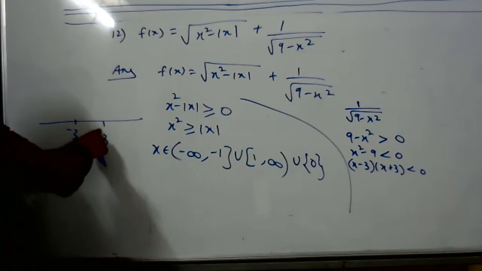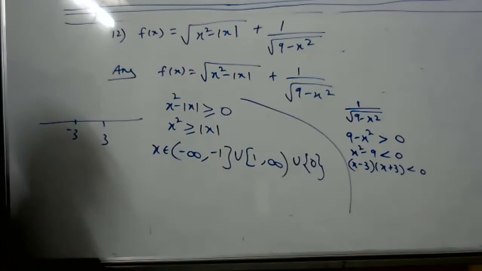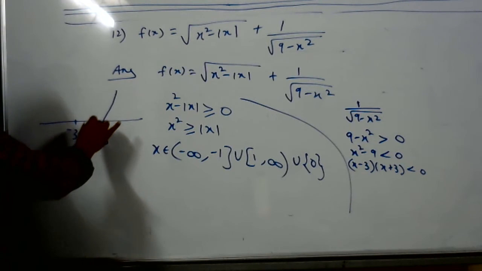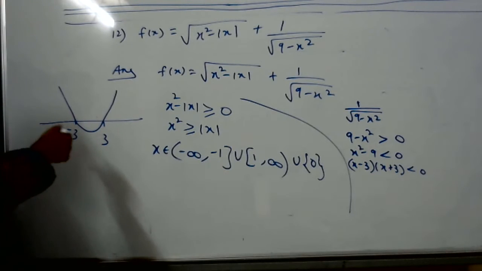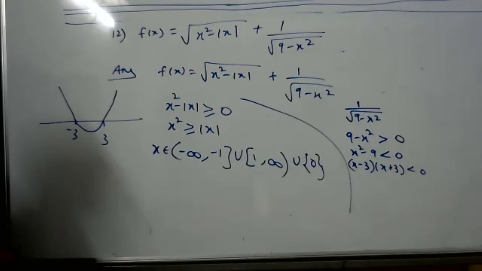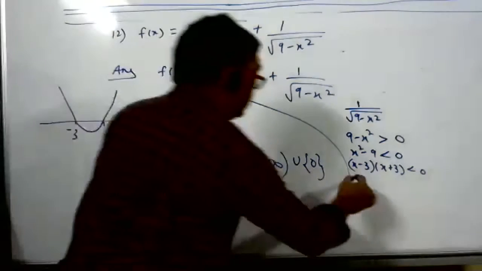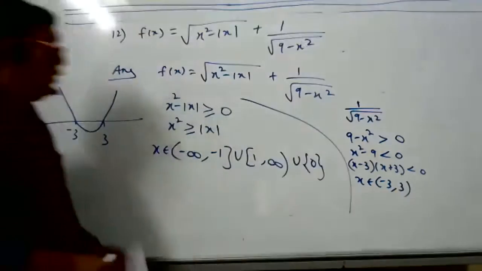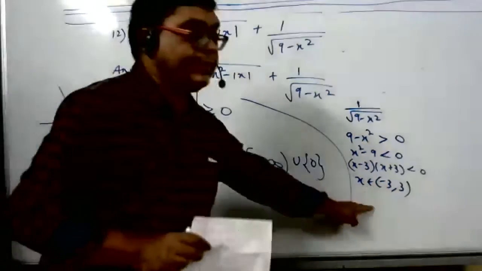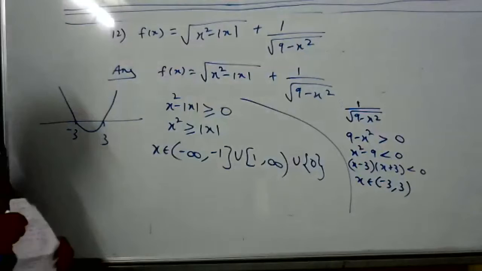Now take a number more than 3. Take 100. It is positive or negative? Positive, so the curve goes from upward to downward. Is this the correct curve? Yes, sir. So what is the interval which we want? Less than 0. Minus 3 to 3. x belongs to minus 3 to 3, open. This is one answer. This is the second answer. What is the final answer then?